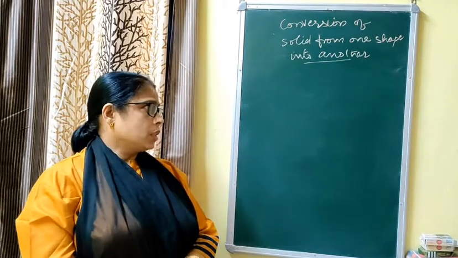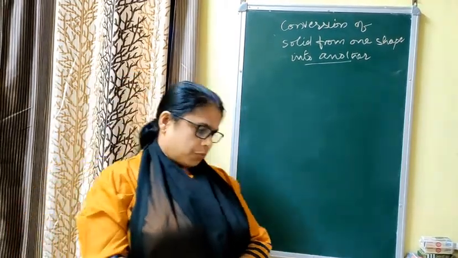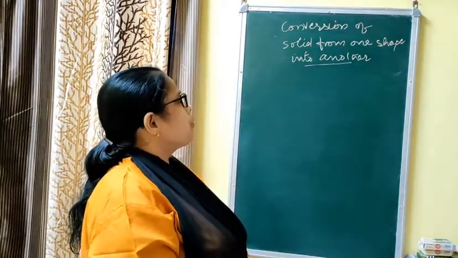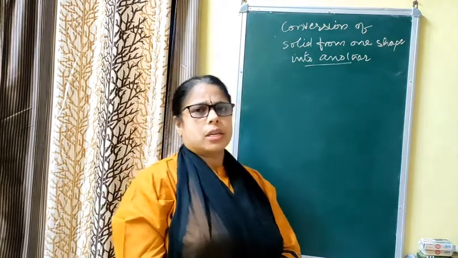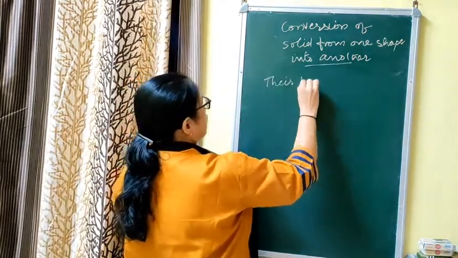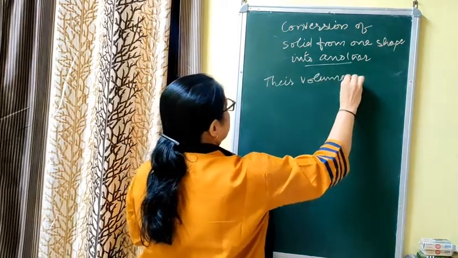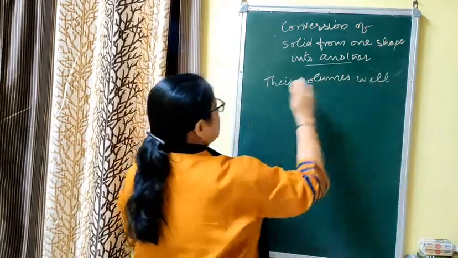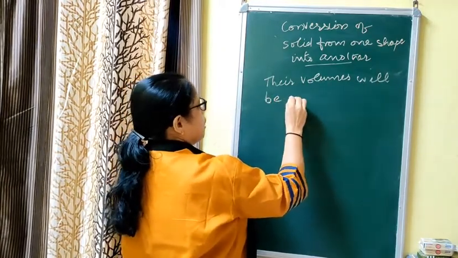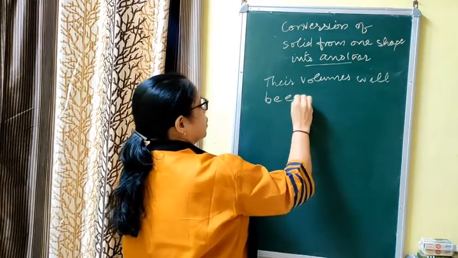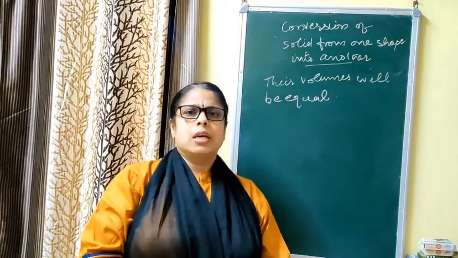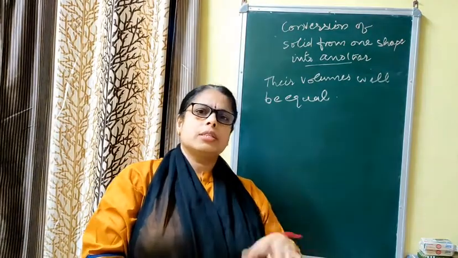Good morning, students. The next topic of the chapter, surface area and volume, is conversion of a solid from one shape to another. If a solid is converted from one shape to another, their volumes will be equal, but surface area will not be equal. Surface area may increase or decrease depending on the shape in which the solid is converting.